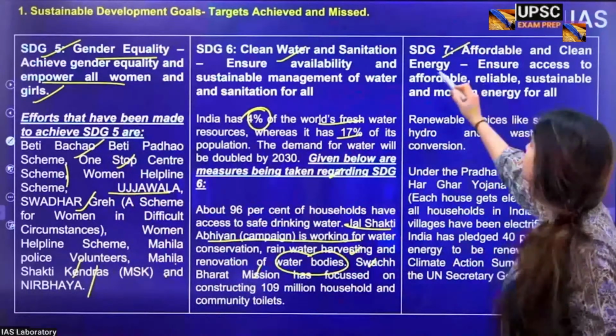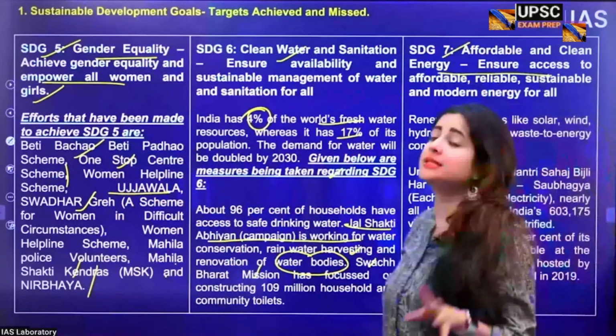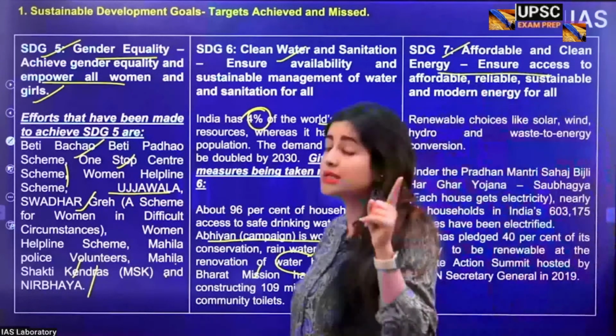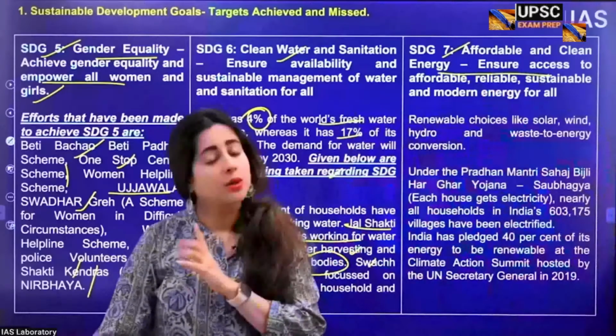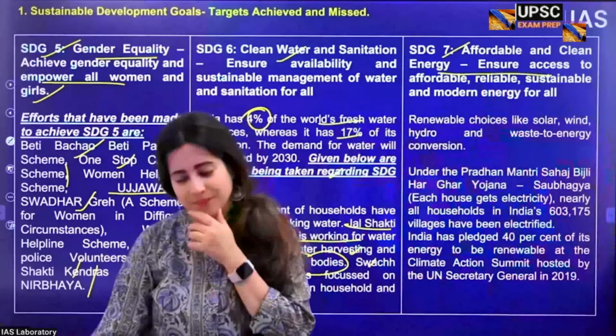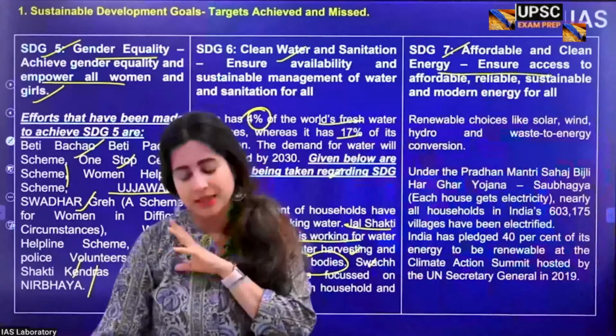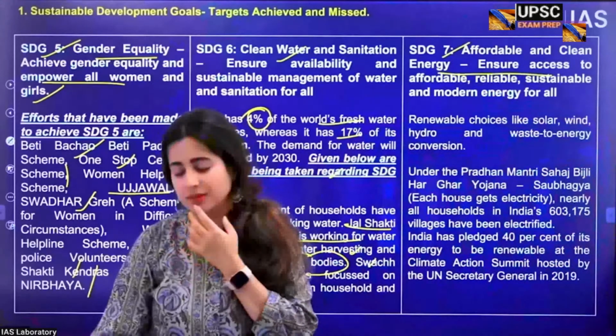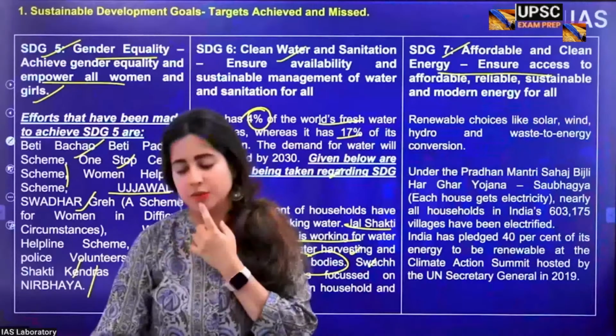SDG 7 talks about affordable and clean energy. Now, you know that India is also the initiator of the International Solar Alliance. When was it created? Any guesses there? I know when I tell, everybody will laugh. So you only tell. No. 2014 plus 1.